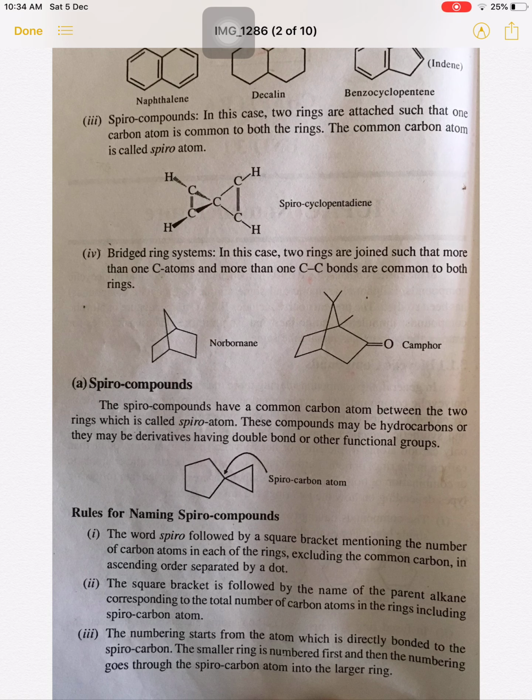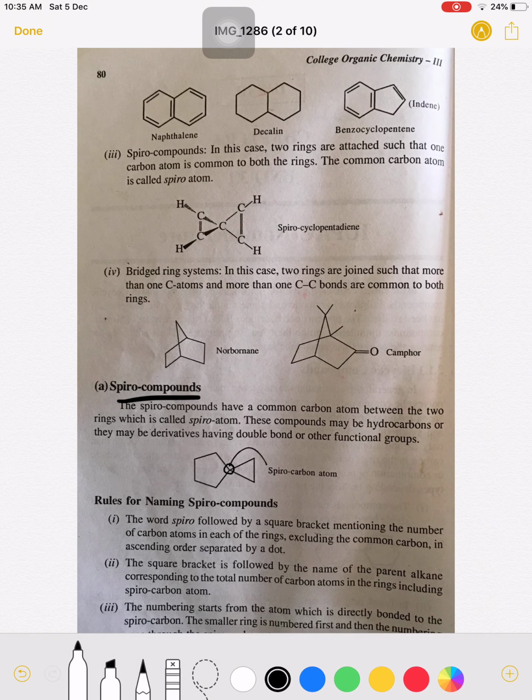Let's begin with the nomenclature of the Spiro compounds, how the naming is given to the Spiro compounds. The Spiro compounds are the compounds in which a common carbon atom is there for the two rings. So one common carbon is there for the two rings.